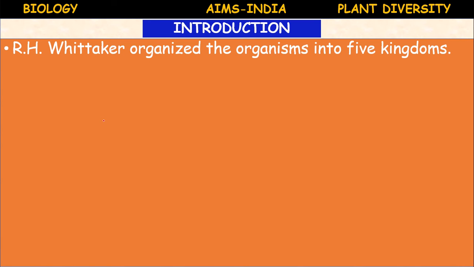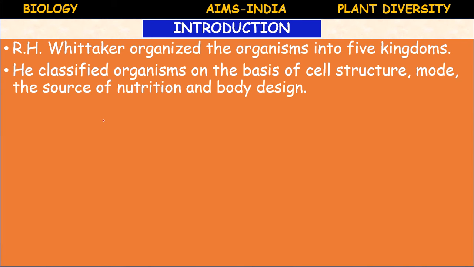R.H. Whittaker organized the organisms into 5 kingdoms. He classified the organisms on the basis of cell structure, mode and source of nutrition, and body design.